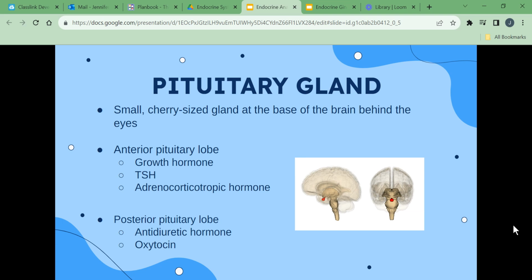Next, we have the posterior pituitary lobe, which secretes antidiuretic hormone, which prevents the kidneys from excreting too much water, and oxytocin, which causes uterine contractions during childbirth.